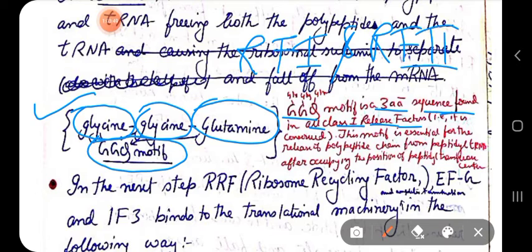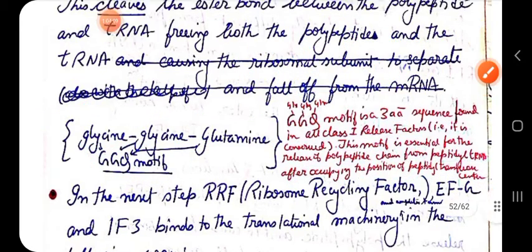They have this GGQ motif on their surface, on their protein. This motif is essential for release of the polypeptide chain from the peptidyl tRNA after occupying the position of the peptidyl transferase center.